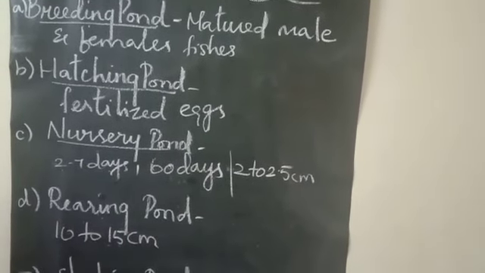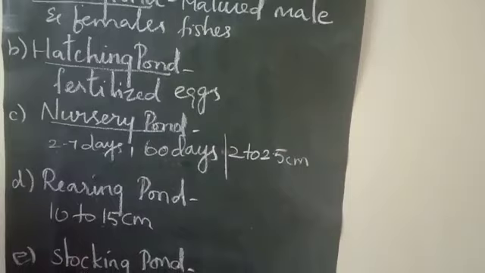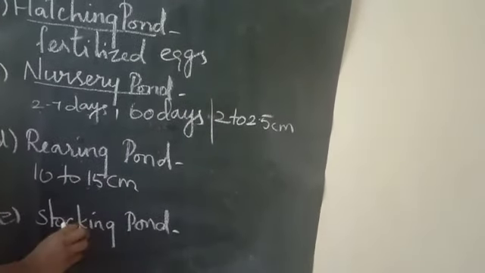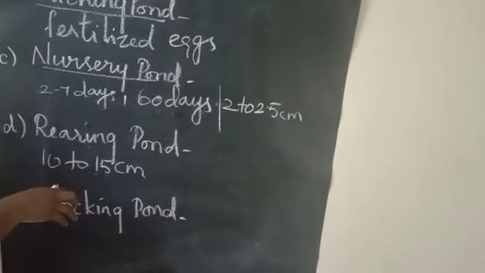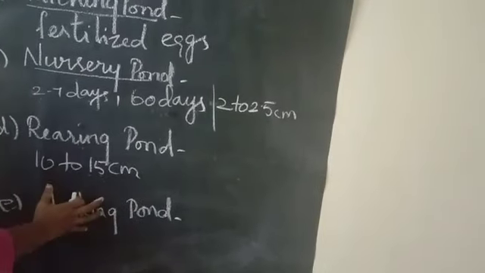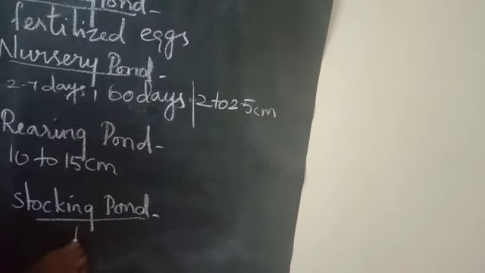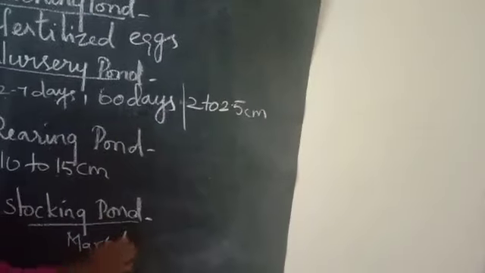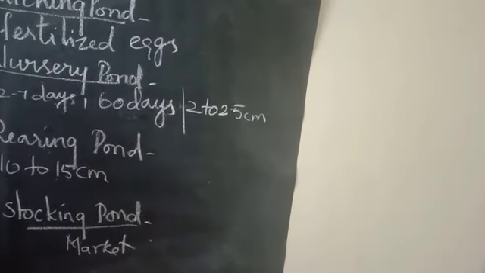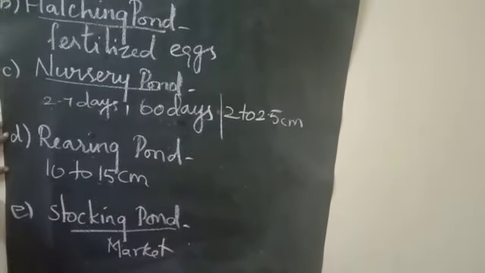After that, what will happen? They will start taking the fishes to the stocking pond. It is also called the culture pond or production pond. So from here, directly they will take it to the market for selling, for sales. Clear, children? So that's all about the types of ponds for fishing.